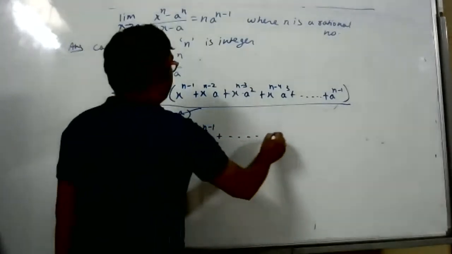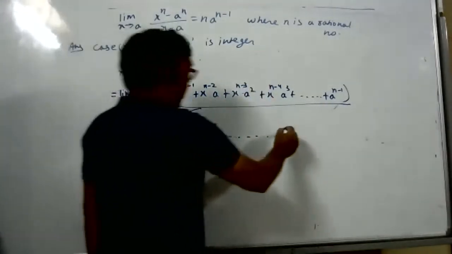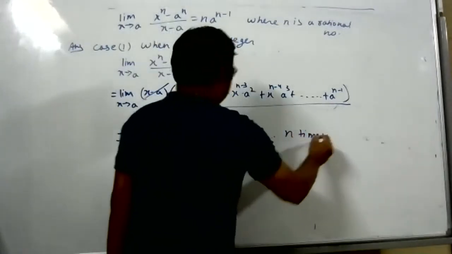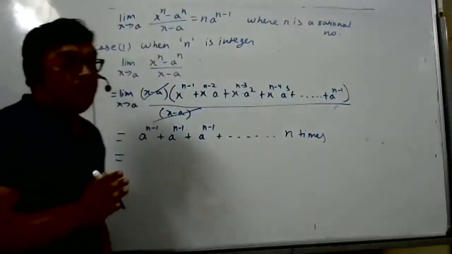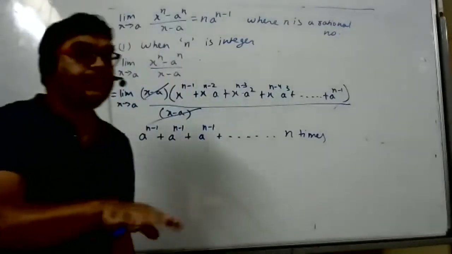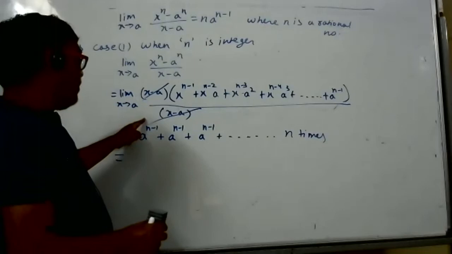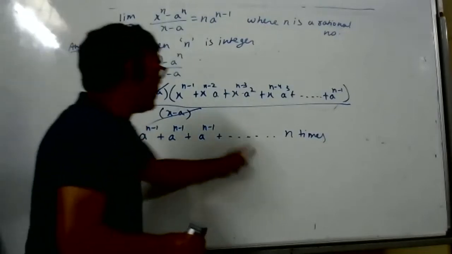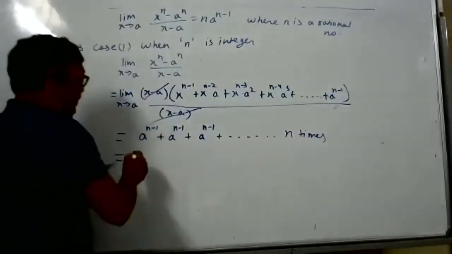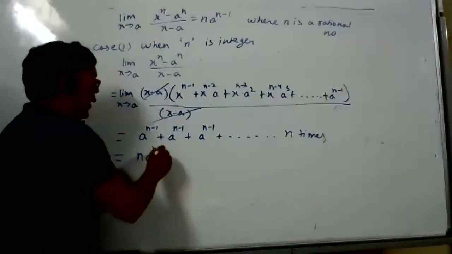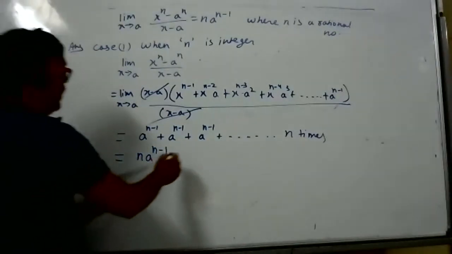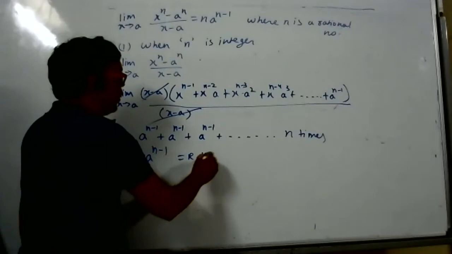How many terms are there? n times. If you add 2, 50 times, what is the answer? 2 into 50. In the same way, a to power n minus 1 is added how many times? n times. So the answer is n into a to power n minus 1, which is equal to the RHS. Hence proved. Copy it and ask me doubt.